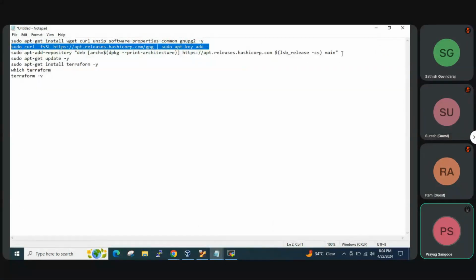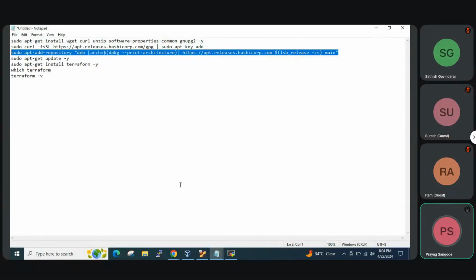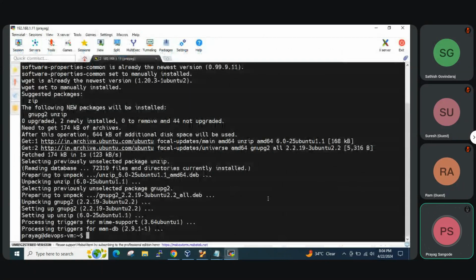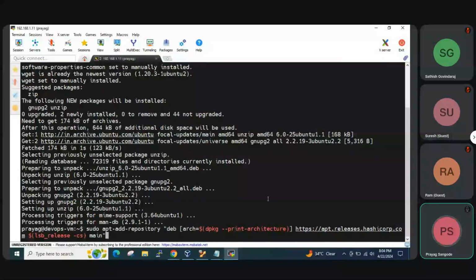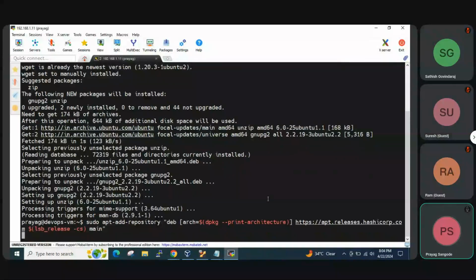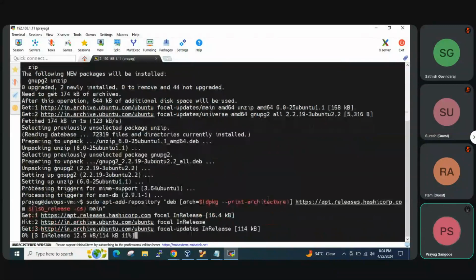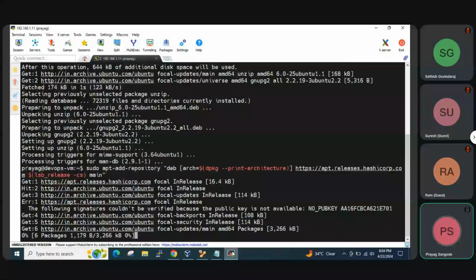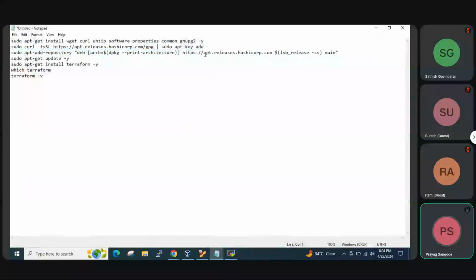So we are just adding a repository which is required to download Terraform. By default, Ubuntu repositories do not have Terraform, so we are using this repository, apt.releases.hashicorp.com, released by HashiCorp itself, and we'll just do update and install.